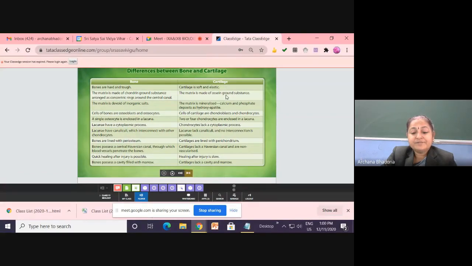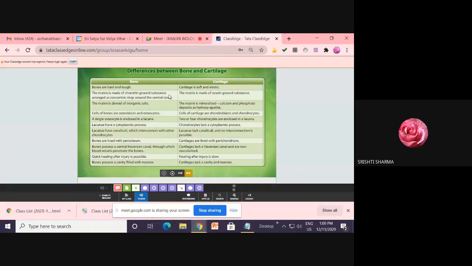Ready? Yes, ma'am. So very neatly, remember children, you have to submit these notebooks when you come, and I'll be checking them, and on the basis of that you will be getting the internal assessment marks. The 5 marks will be given for these notebooks only. So don't take it lightly, you have to work very sincerely. These notebooks will help you in preparing later. Because you study so many subjects and forget everything. If it is written properly, you will glance at it and you will remember everything.